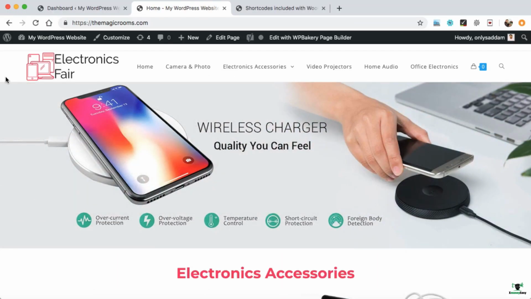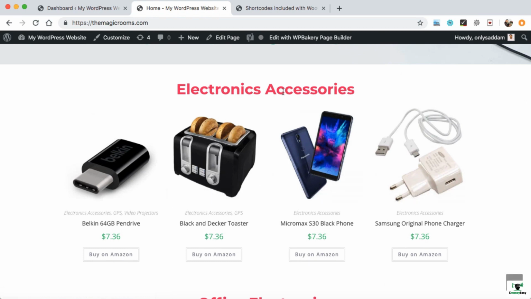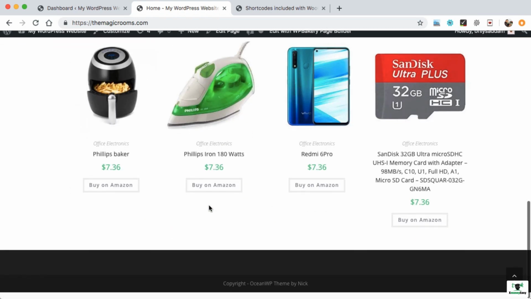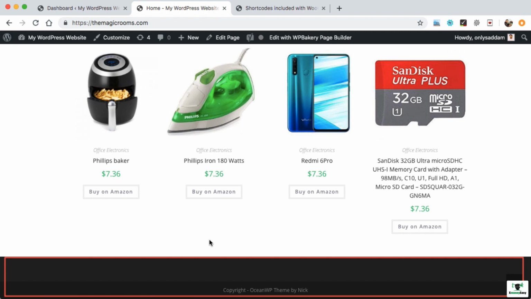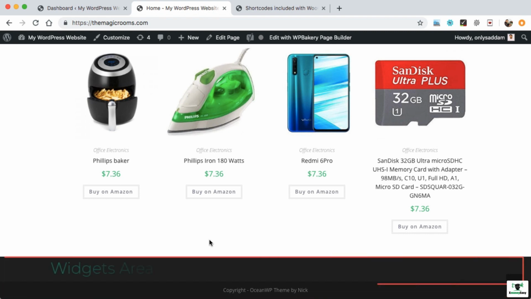So far we have set up our affiliate website homepage, the header menus, logo, products and the product category title. Now it's time to play with footer and customize it as per our need. So at the very bottom we can see the footer. This complete area is called footer, where the above broad bar is widgets bar and the very bottom bar is called copyright bar. We'll be removing the widgets bar and will replace this default copyright text with ours, and will also put the privacy policy and terms conditions link next to copyright text.